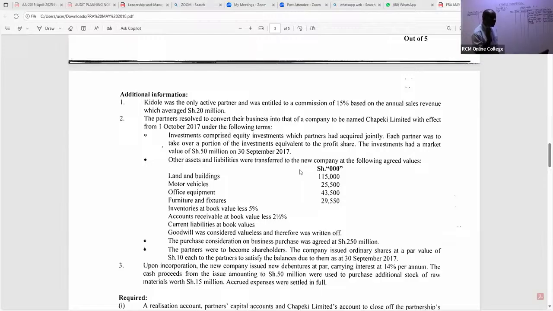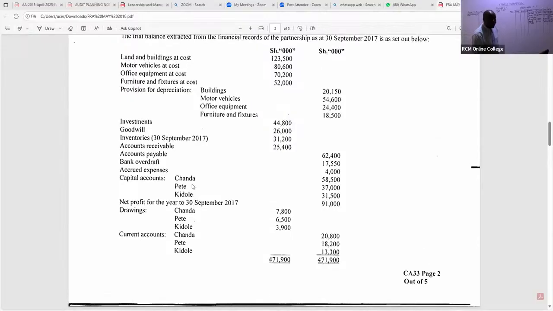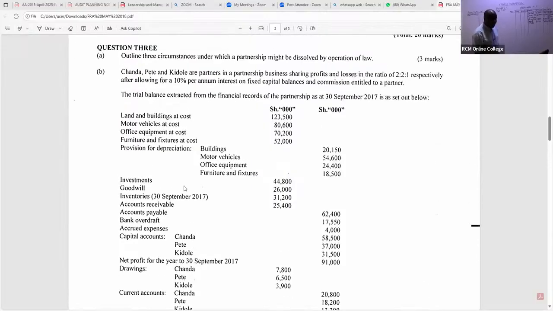Those agreed values, we shall not take them to realization because you are not yet at the selling point. These are what we call the fair values. But of importance is for us to appreciate here that we have land and buildings, motor vehicles, office equipment, furniture and fittings, inventories and accounts receivable, which were absorbed by the new company. So let's take them to the realization account as we tick. If you have your past papers, tick so you don't forget any. So the first one that was realized to the new company is land and buildings.